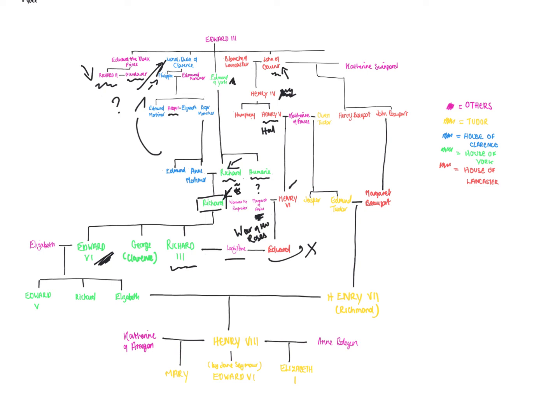But if we go back up here to Princess Catherine, the widow of Henry V, she remarried Owen Tudor and had a son named Edmund Tudor over here. And do you remember John of Gaunt, the first Duke of Lancaster that we met? Where is John of Gaunt? Here he is. By his third wife, he had a son who then had a daughter named Margaret Beaufort. Edmund Tudor married Margaret Beaufort, and their son was Henry of Richmond, which should ring a bell by now.